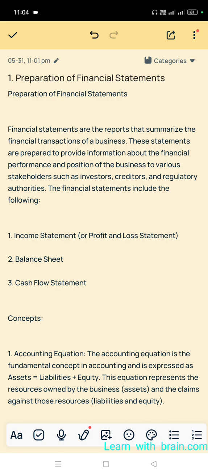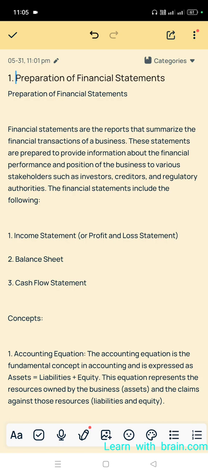Financial statements are the reports that summarize the financial transactions of a business. These statements are prepared to provide information about the financial performance and position of the business to various stakeholders such as investors, creditors and regulatory authorities.